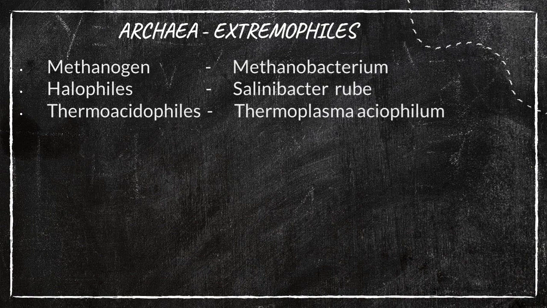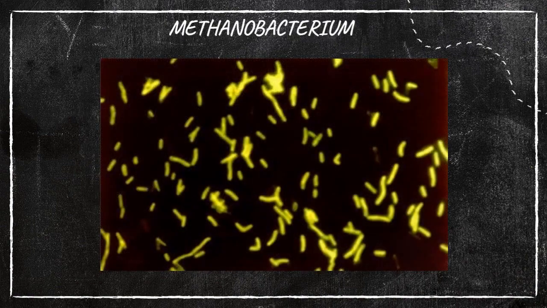Let us see the first one, methanogen. One example of methanogens is Methanobacterium. Why is the name methanogen given? Because it is able to synthesize methane. That's why the name Methanobacterium is given, and it is one of the archaea types. Is it clear?